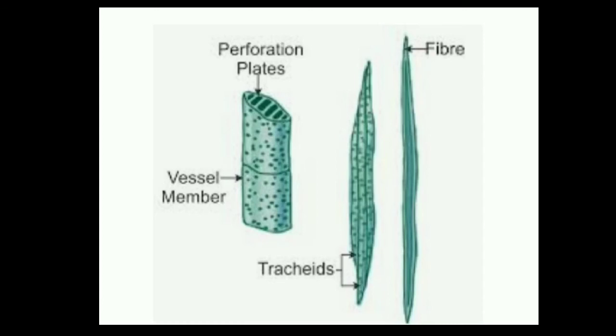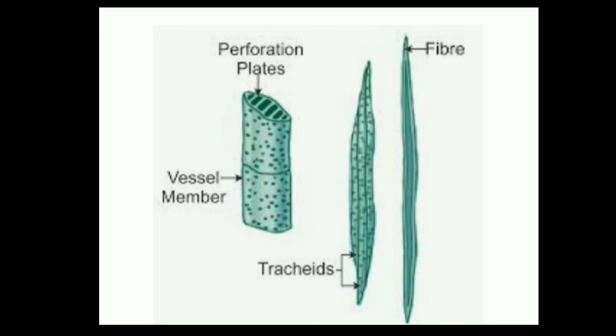In this diagram, you will see the second figure. This is a tracheid. There are three tracheids joining together to form a bundle. These are narrow spindle-shaped cells with a number of pores on their wall through which one tracheid is linked with another. Tracheids are dead cells with a lignified wall.